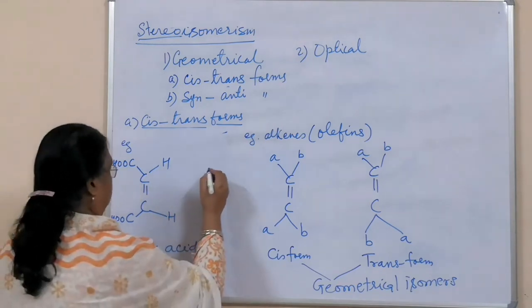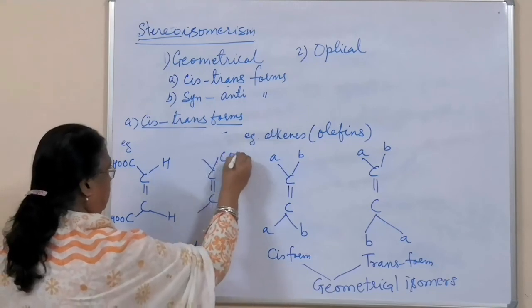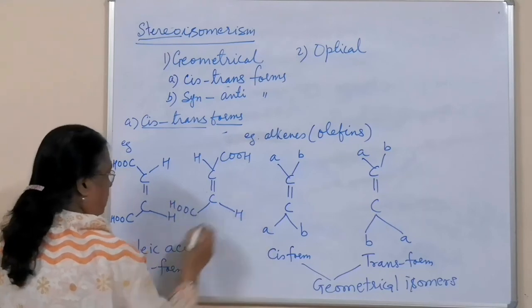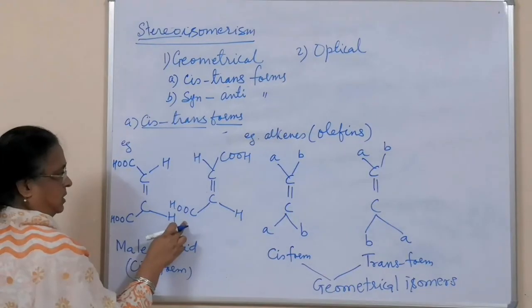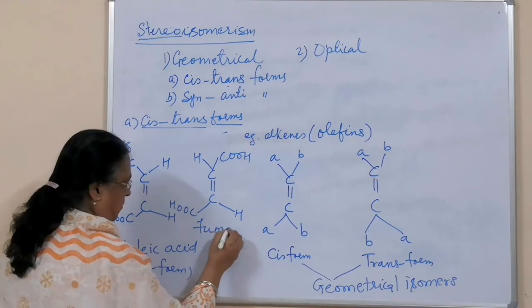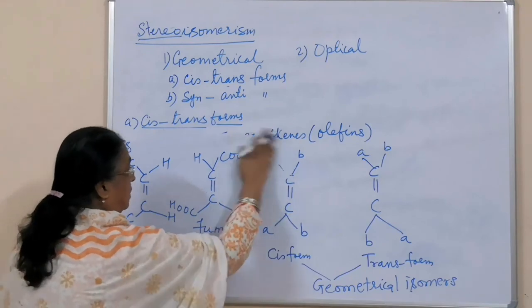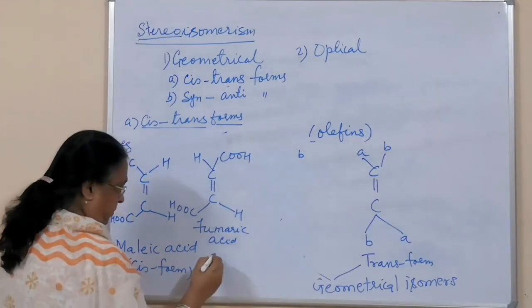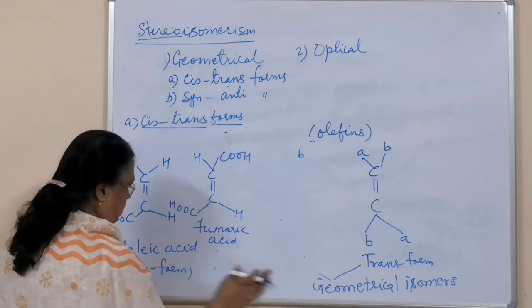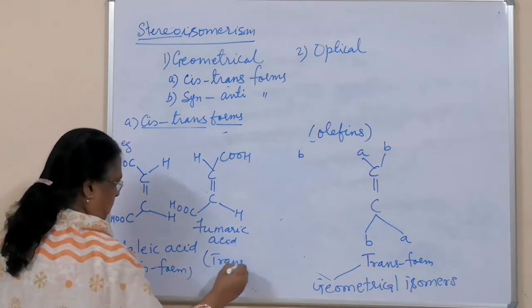And then you can make its trans form by changing the position. Here COOH and here H, here COOH and here H. Similar groups are on the opposite side. Dissimilar groups are on the same side, and this is called fumaric acid. Not fumaric acid, fumaric acid is another acid, not correct. This is the trans form.